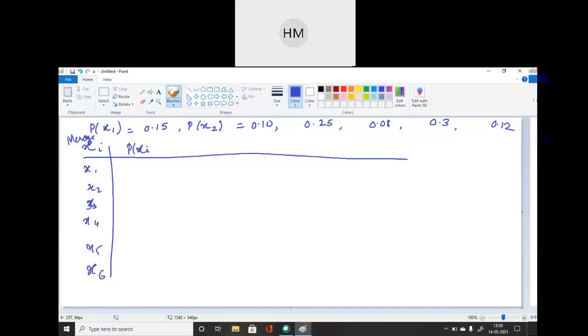So the highest probability is 0.3. Then it is, ठीक है. Then is it okay? Any doubt?